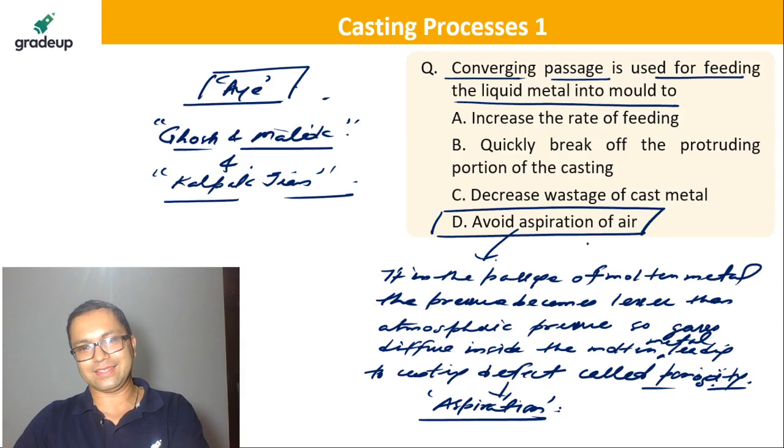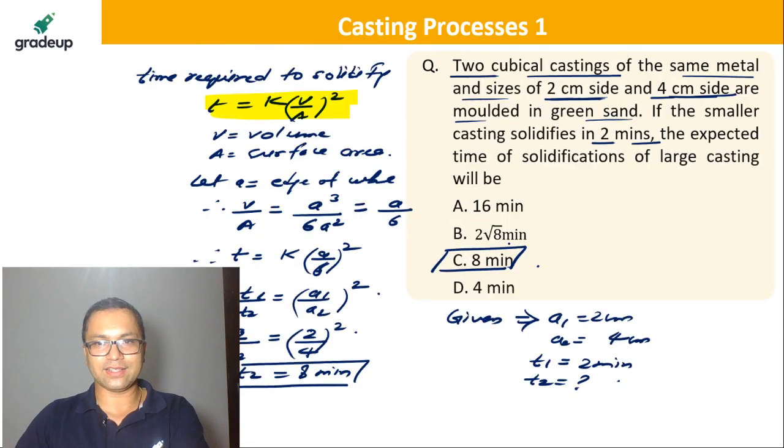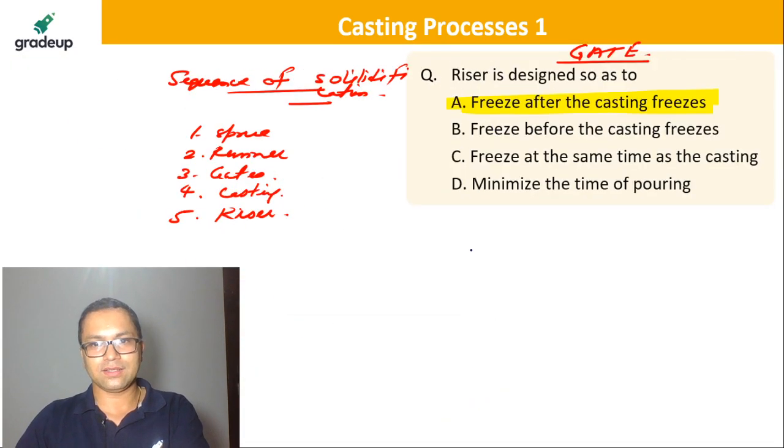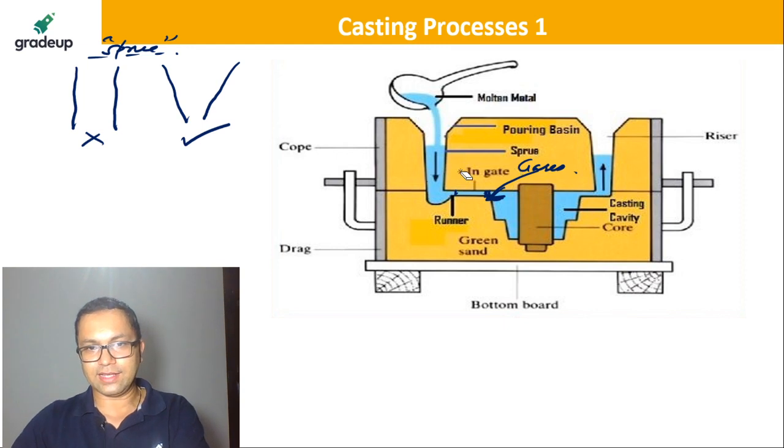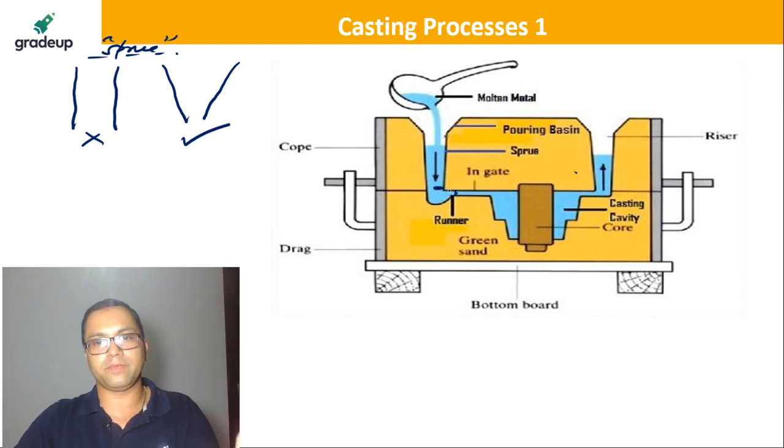So this is what is aspiration. Are you getting this? So I'm going to repeat it again. Aspiration means that, let's say that at this point the pressure drops below atmospheric pressure. Now there are gases everywhere, so many gases.